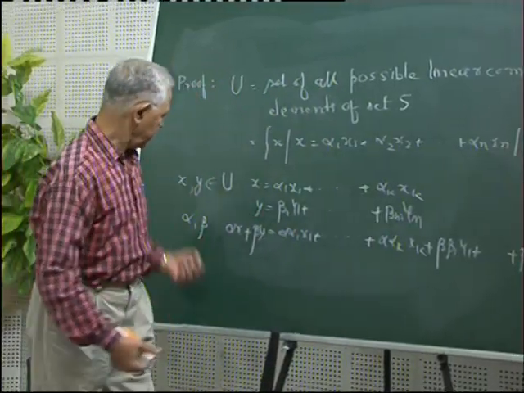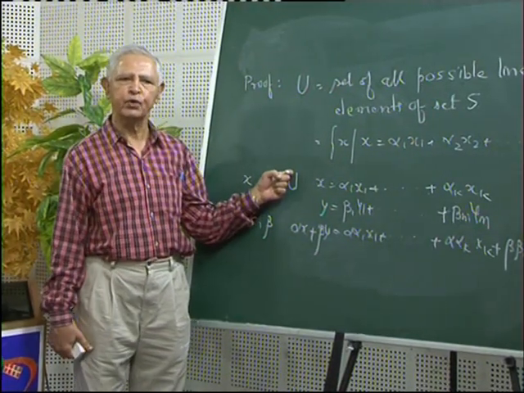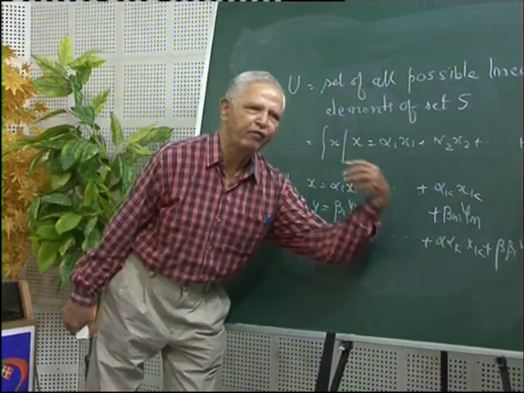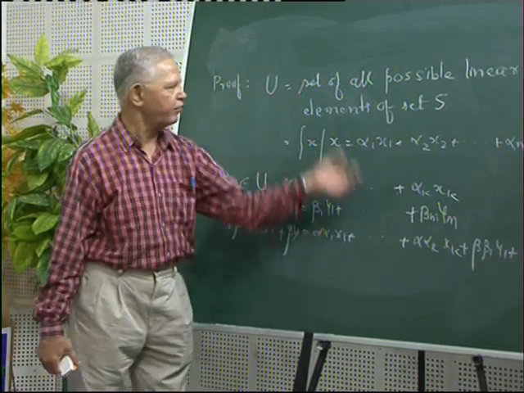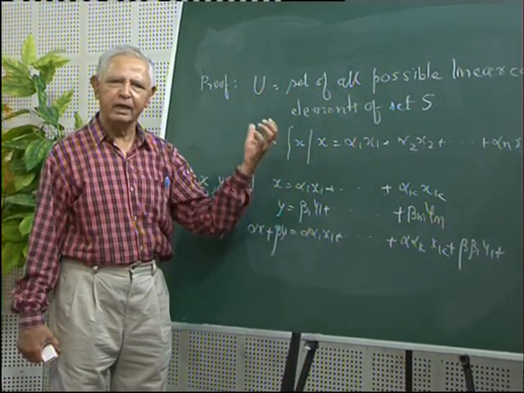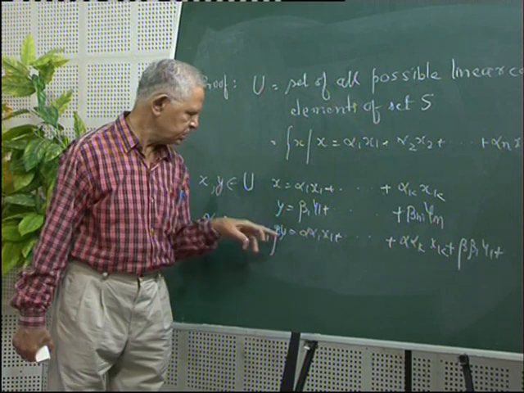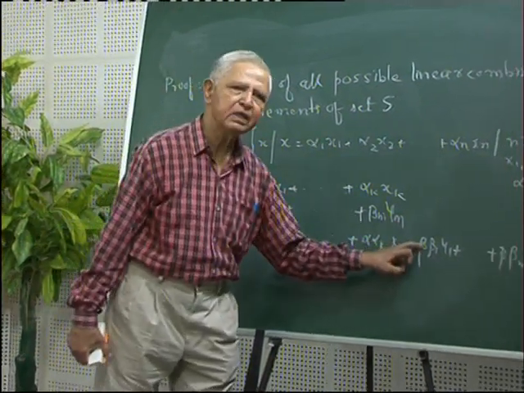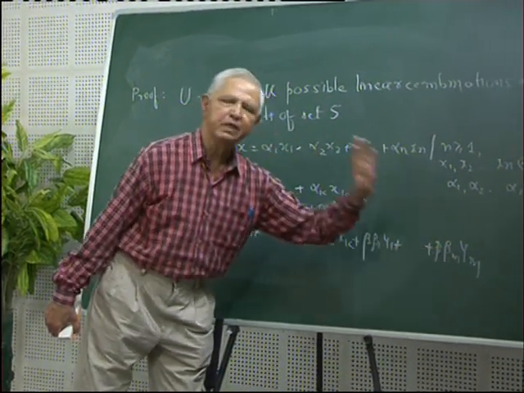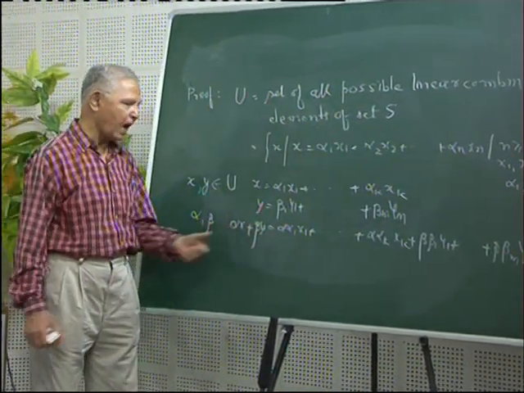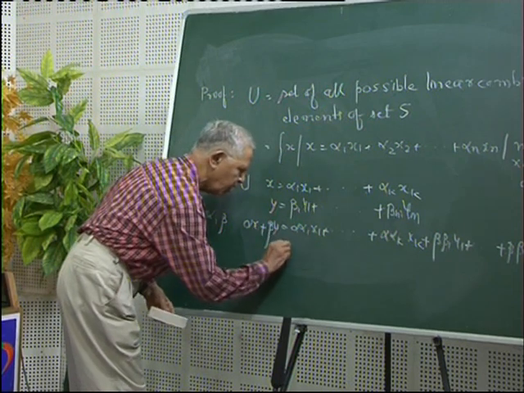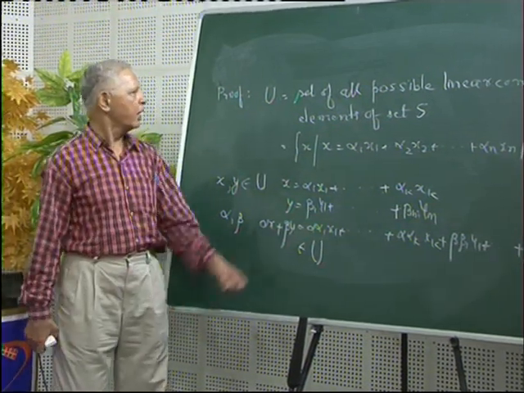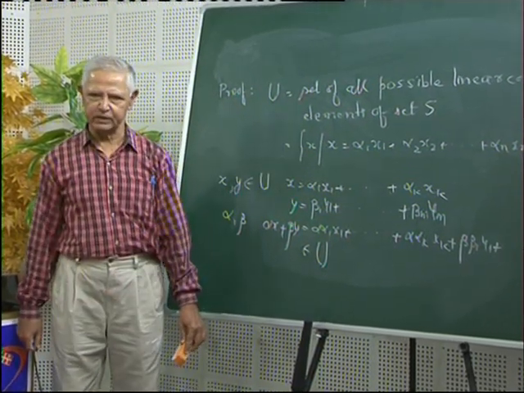That means if x and y both belong to U, then alpha x plus beta y is also a finite linear combination of elements of S, and that implies alpha x plus beta y also belongs to U, and so by our criteria U becomes a subspace.